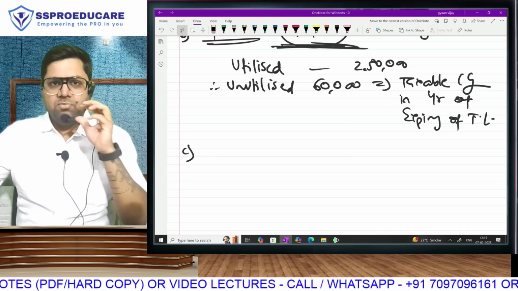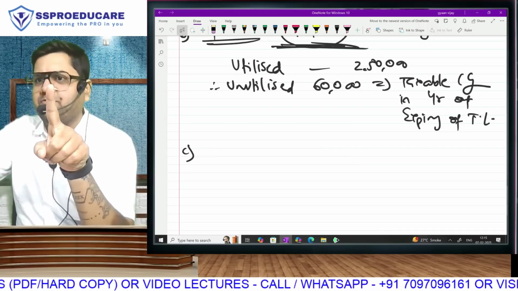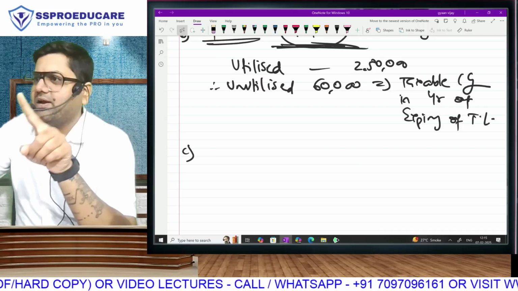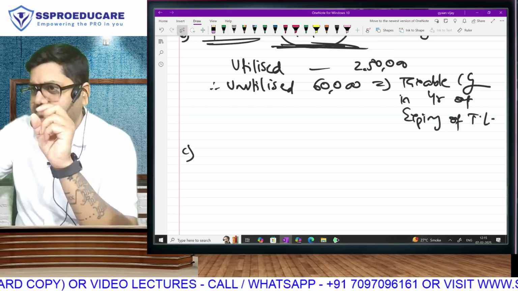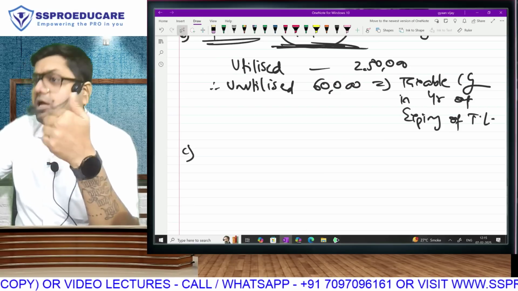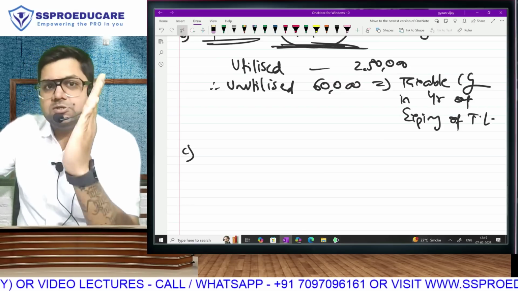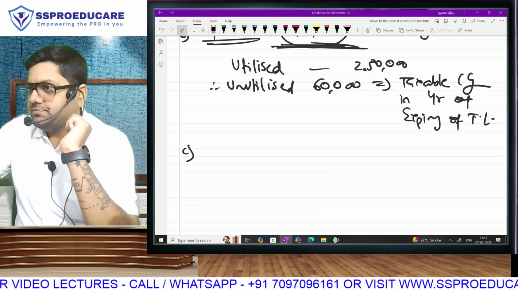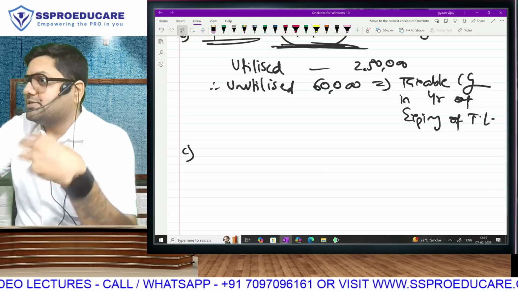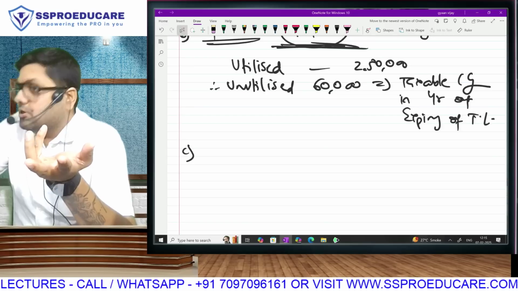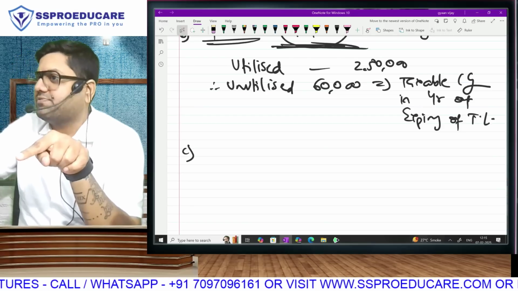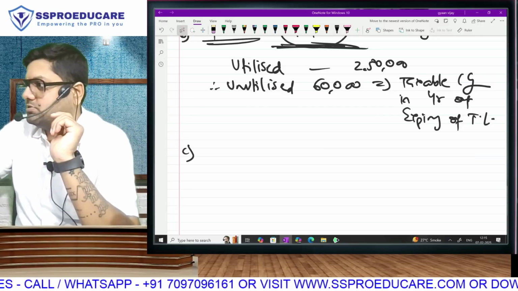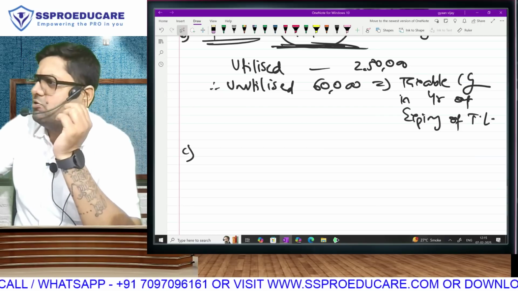Most of the sections have given only one time limit for investment. Only 54 and 54F have given two time limits: for purchase 2 years, and for construct 3 years. Supposing the 2 years time limit gets over, it appears that you have not purchased. But the point is that within the next 1 year, is it possible to construct a house? My simple question is, can you construct a house in 1 year?